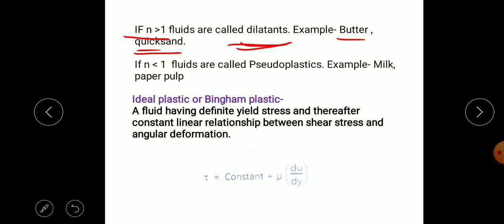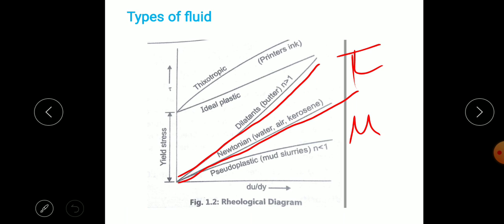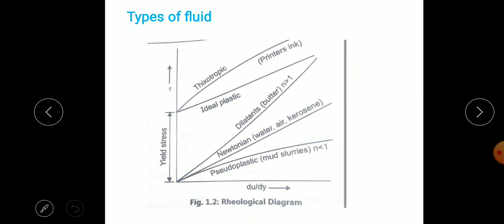Quicksand is a mixture of water and sand. In that case, n is greater than 1. From this diagram you can see that for dilatant fluids, we get more shear stress for the applied force. So shear stress is more in the case of quicksand.